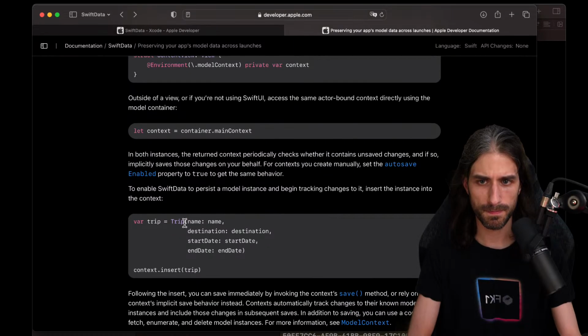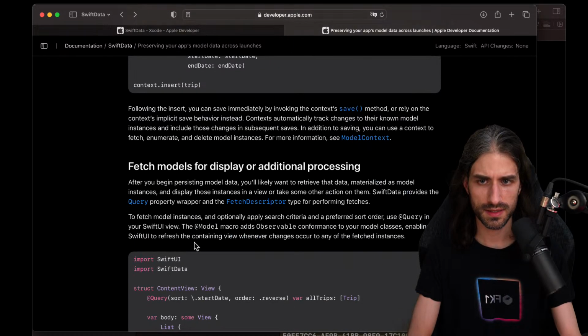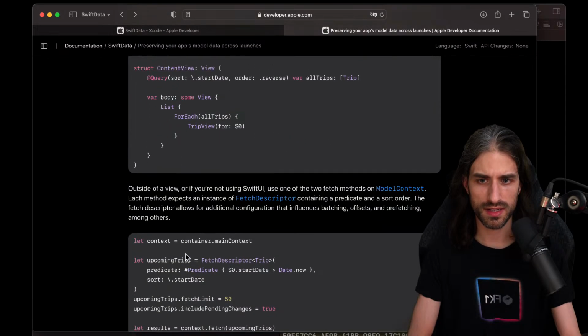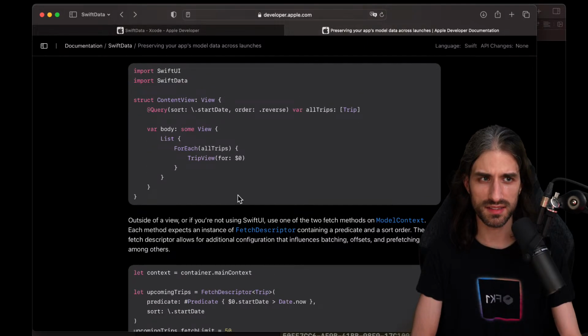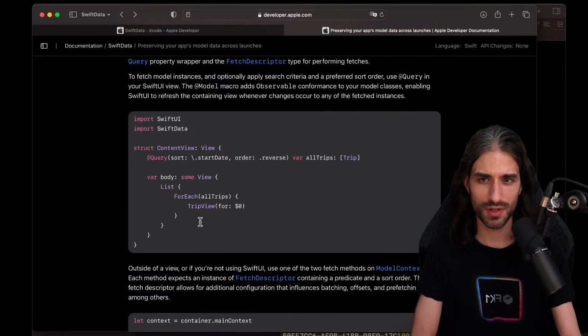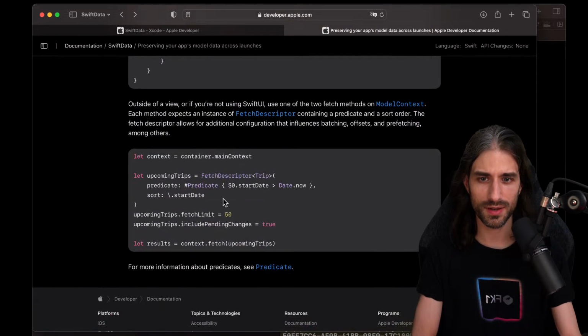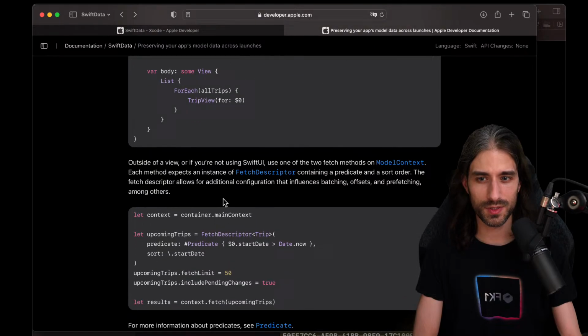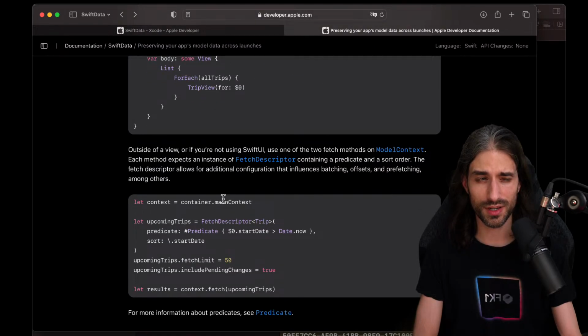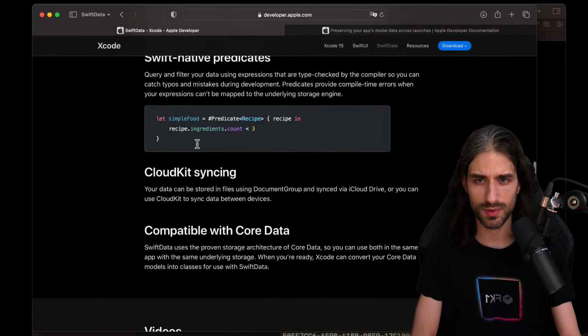The trip, okay. Maybe we could do things around dates. Maybe that could be interesting because I would like to do something around predicates. That's what I would like to show you also, because we did the querying, but we didn't use predicates. I guess the typical use case for it would be to implement a search. So let's try and do this. Let's see how we can do it.